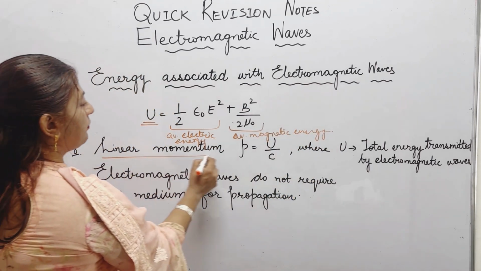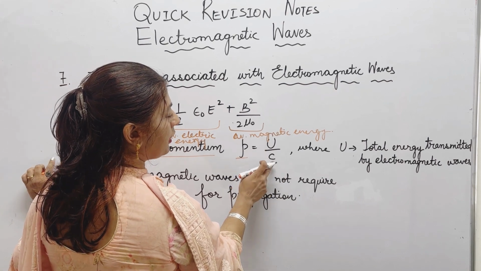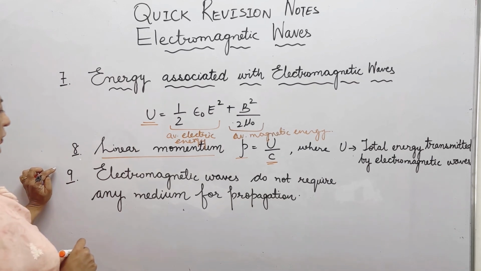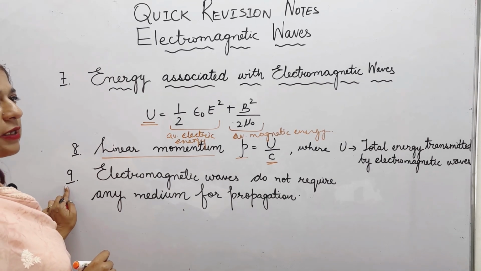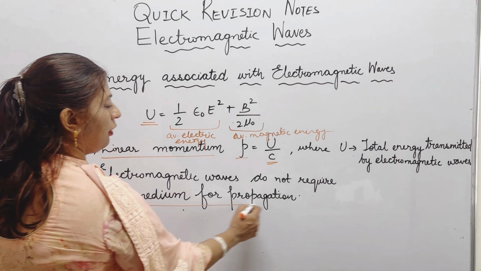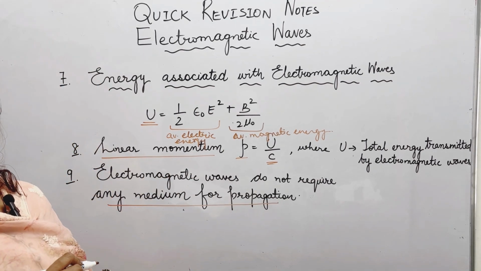The linear momentum P is given by U by C, where U is the total energy transmitted by electromagnetic waves and C is the velocity of light. Another important thing is that electromagnetic waves do not require any medium for propagation. So this is about the electromagnetic waves.